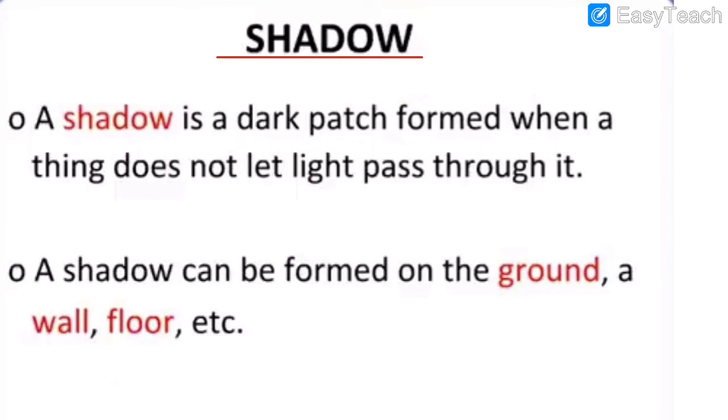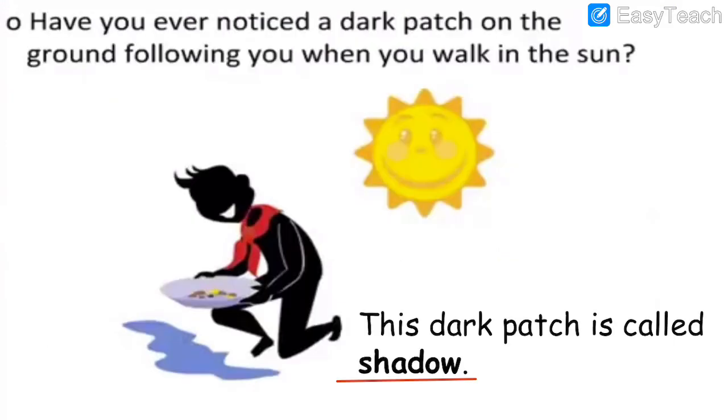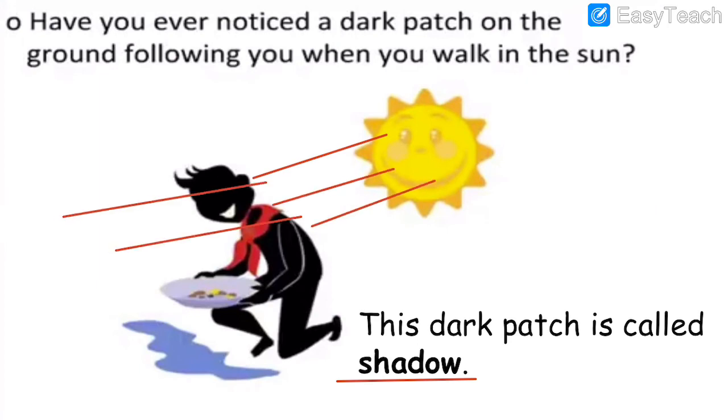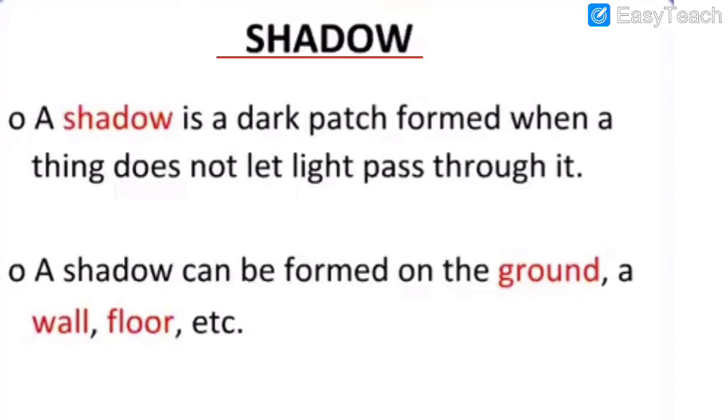It is formed when a thing does not let light pass through it. When the sun is throwing the light on you and you are not allowing the sun's light to pass through, then your shadow will be formed on the ground like this. Because the sunlight will fall on you and your shadow will fall down on the ground.